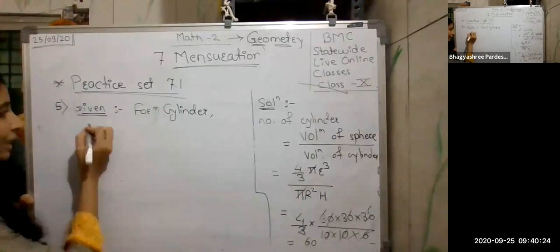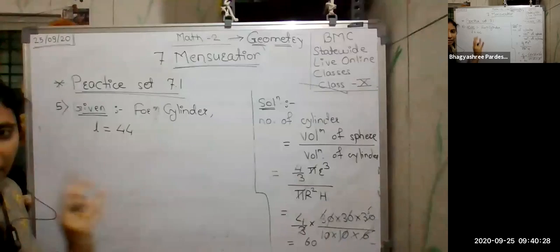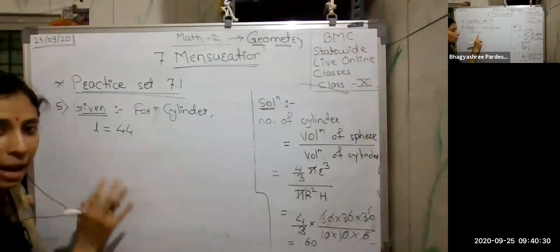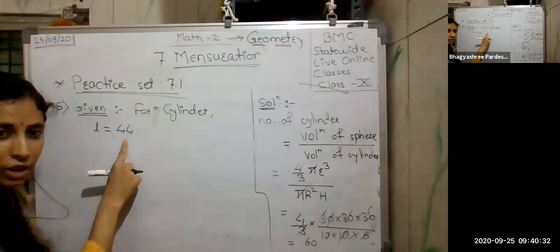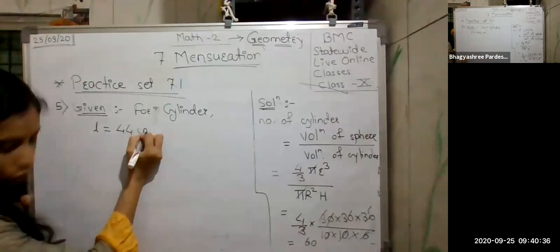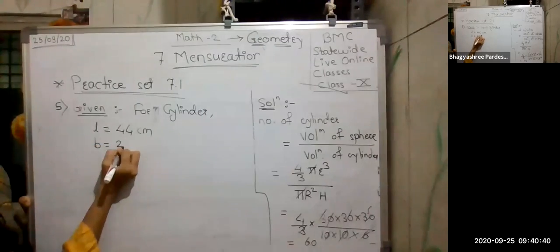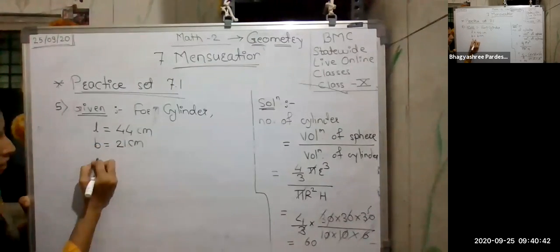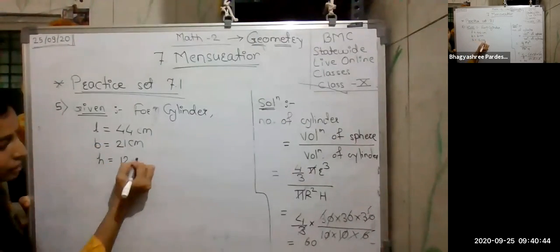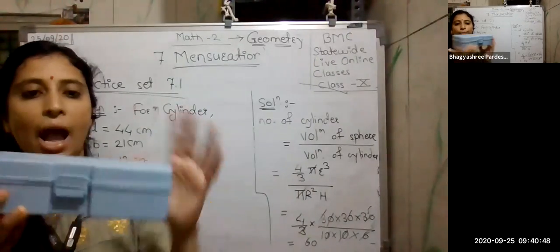For the cuboid, the length, breadth and height are given. The first dimension is obviously length, then breadth and then height. So length is 44 centimeter, breadth is 21 centimeter and height is 12 centimeter. Now this cuboid I am going to melt.